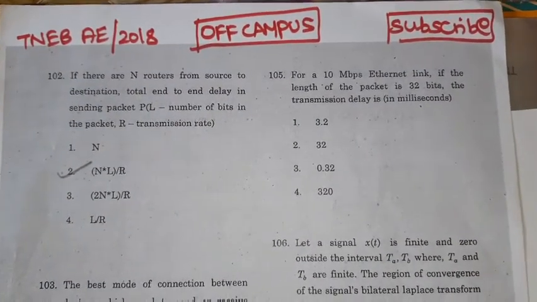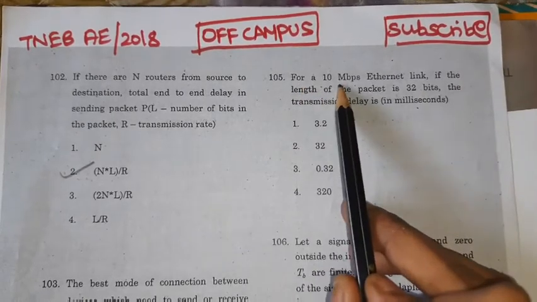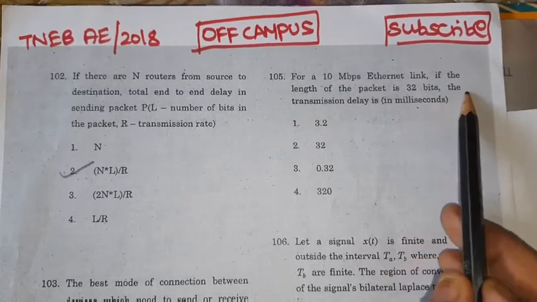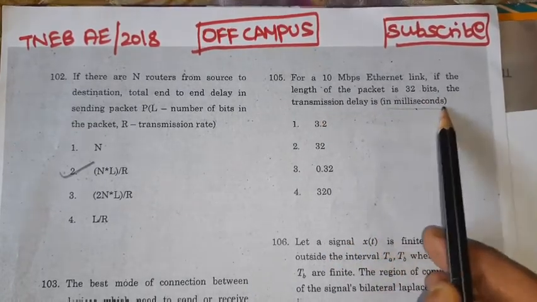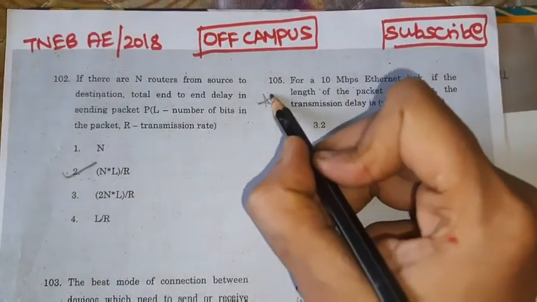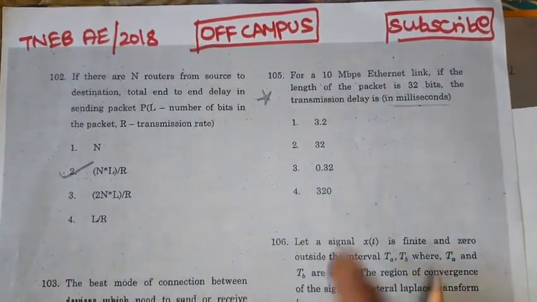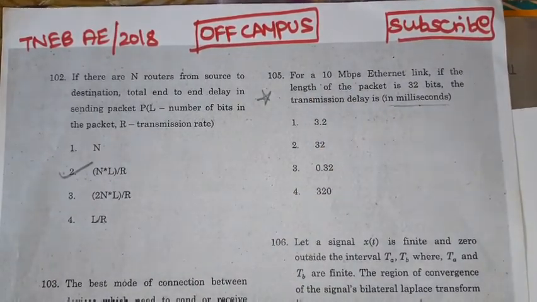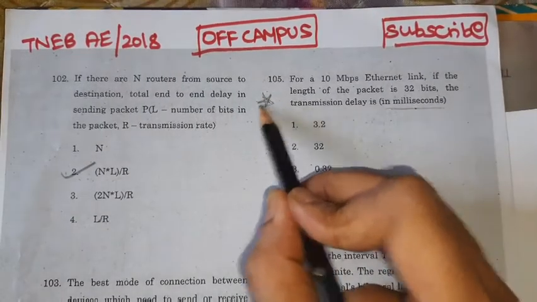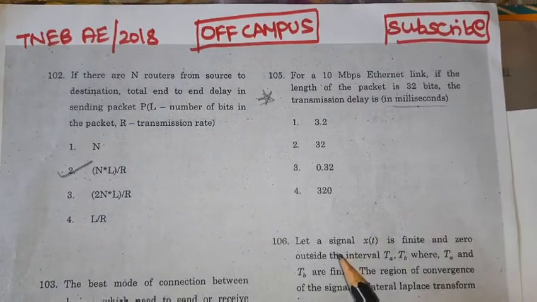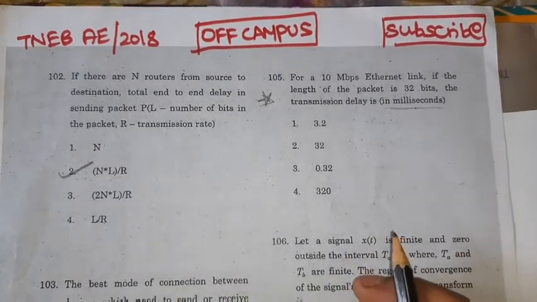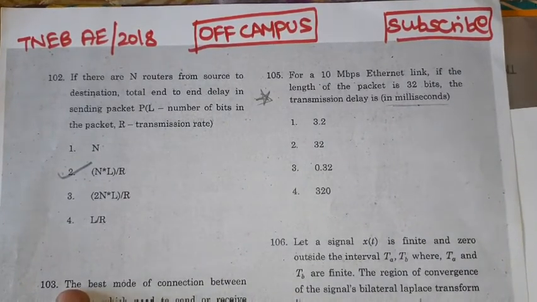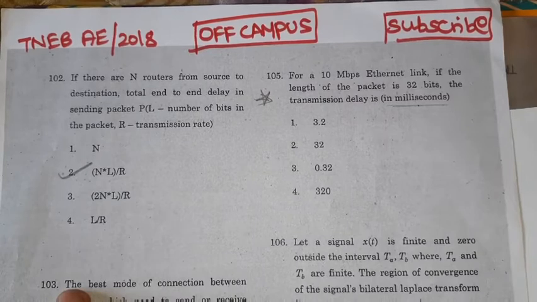What is the next problem? 105. For a 10 megabits per second Ethernet link, if the length of the packet is 32 bits, the transmission delay is given in milliseconds. This is a star marked question in the TNEB paper. For any option, they gave 1 mark, because all 4 options are wrong here. We will solve it and find out the correct answer for this problem.